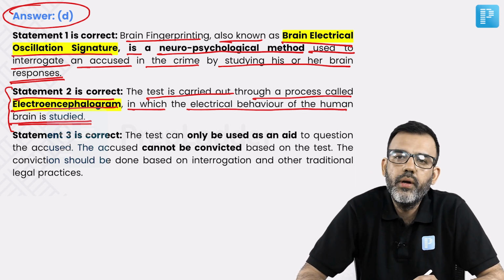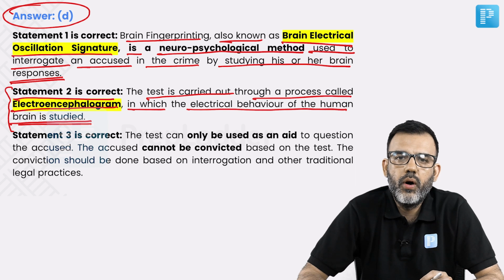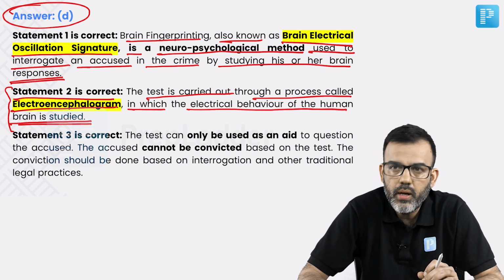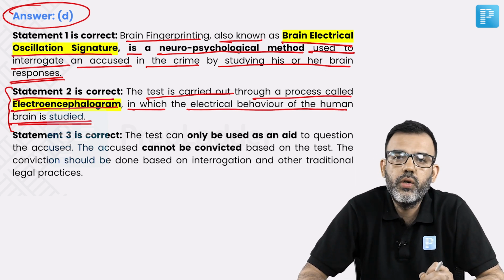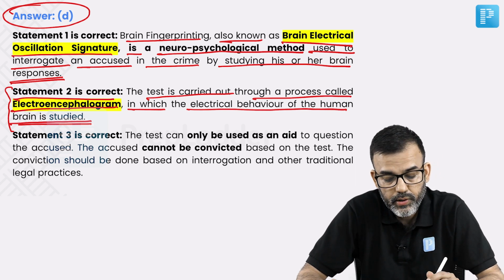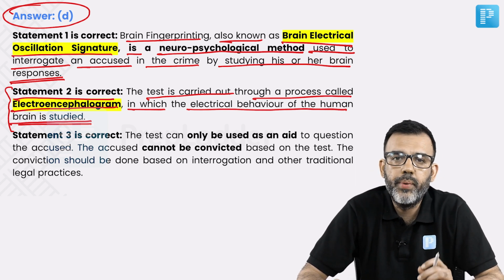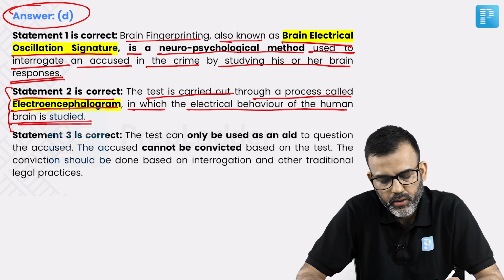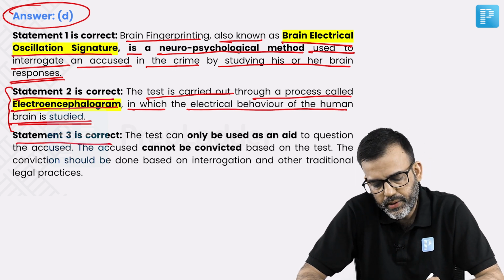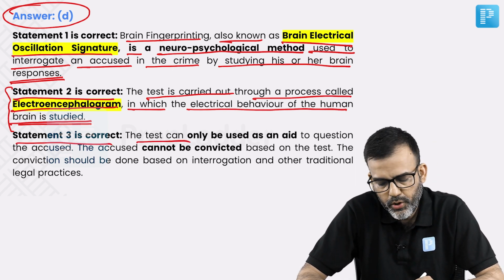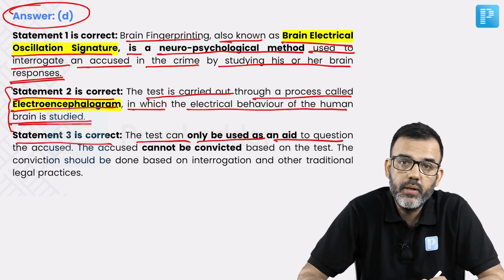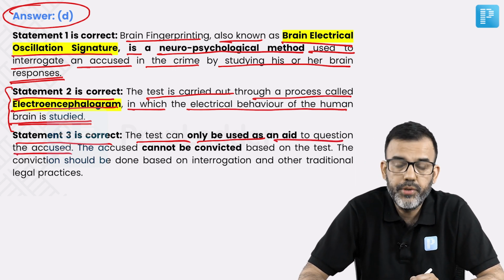So it is about understanding the electrical behavior of the human brain, and this is the key technology in brain fingerprinting.